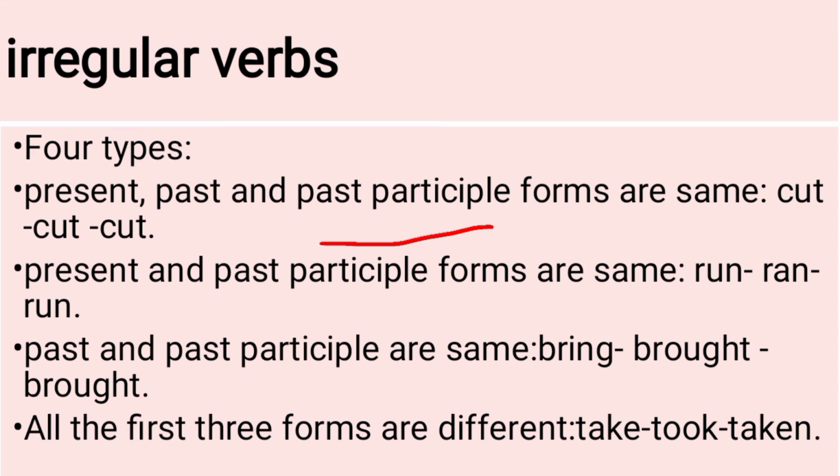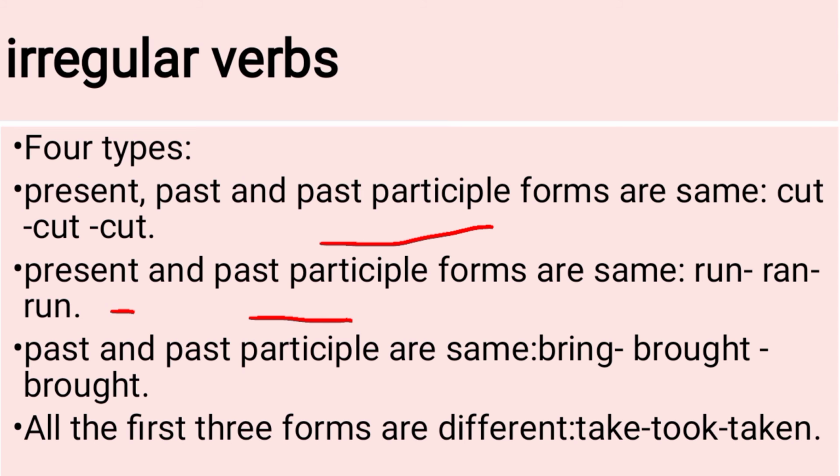In the second case, when the present and past participle forms, it means first and third forms, are the same. For example, run, ran, run. In this example, the first form and third form are the same. So this is also a type of irregular verb.